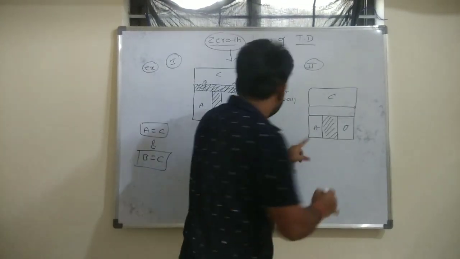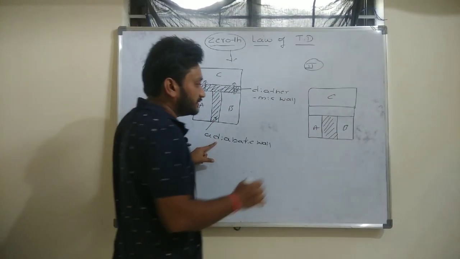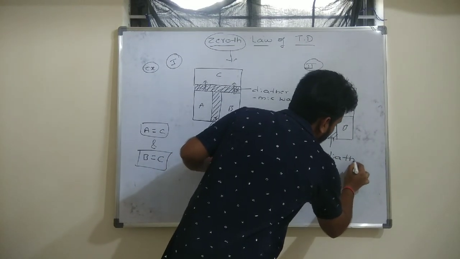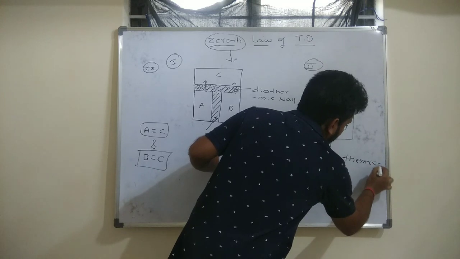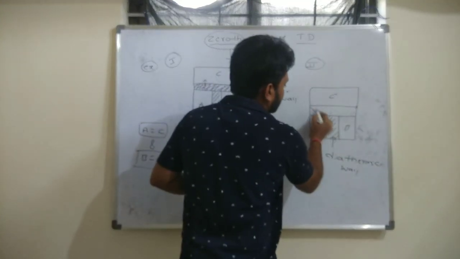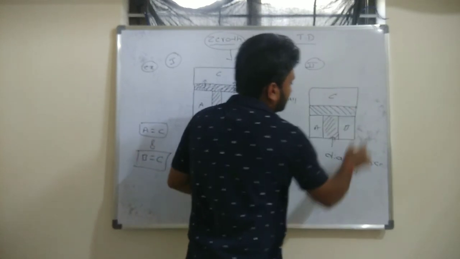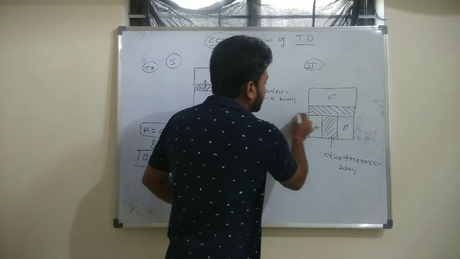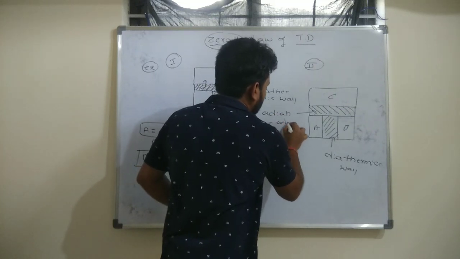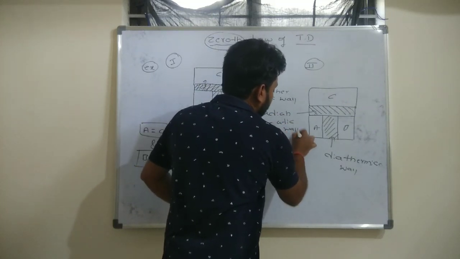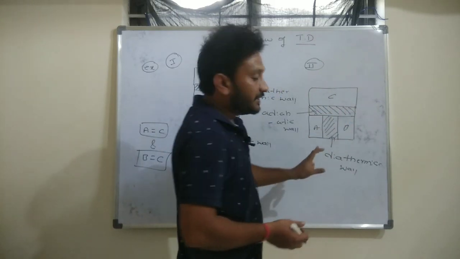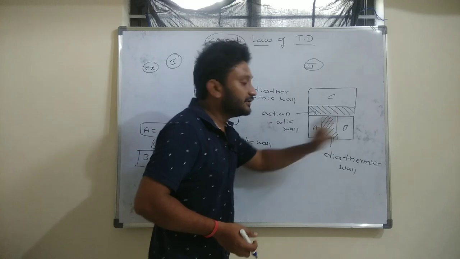In the second case, I will replace this adiabatic wall by a diathermic wall, and system A and system B are separately in contact with system C by an adiabatic wall. In the second case, there is no heat transfer from A to C and B to C, or C to B and C to A, but there can be heat transfer from A to B.